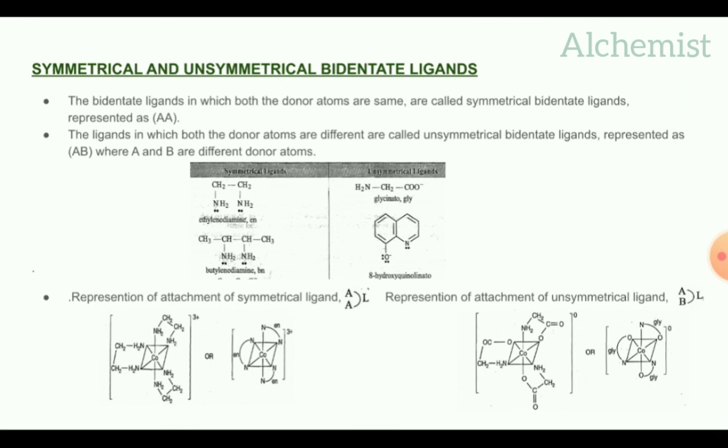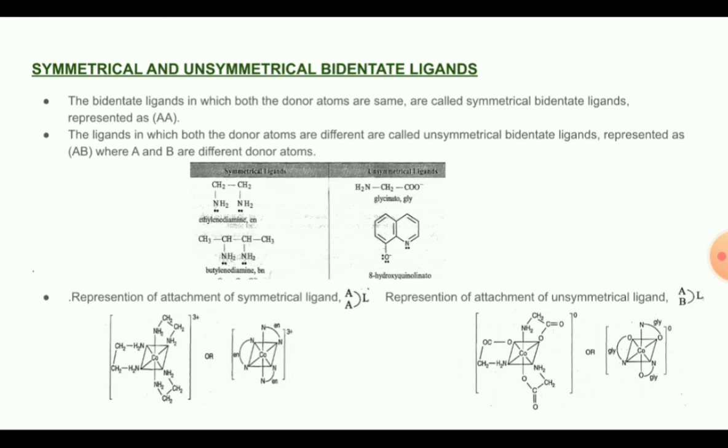Next is the representation of attachment of unsymmetrical ligands. We can symbolically write it as L and a curved symbol. At the ends of the line, firstly write A, next B. A and B mean two different donor atoms.